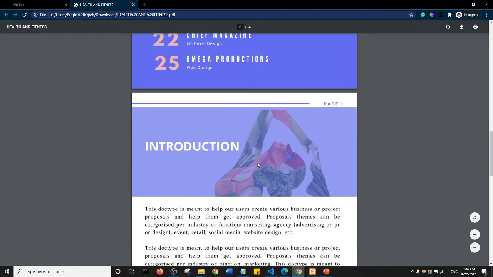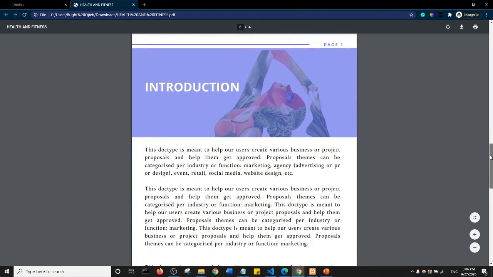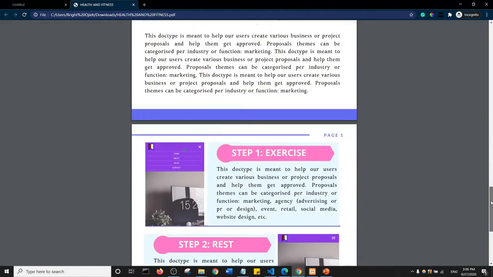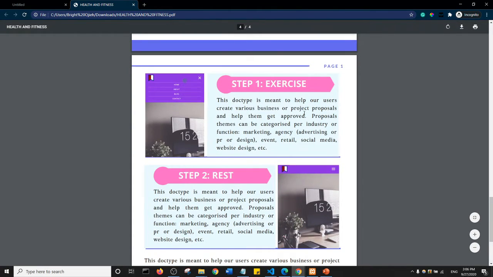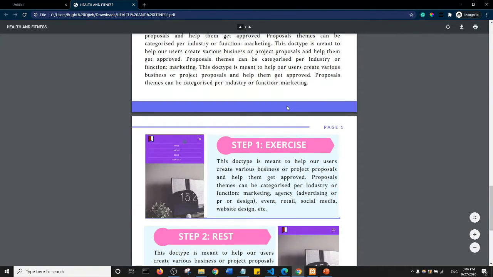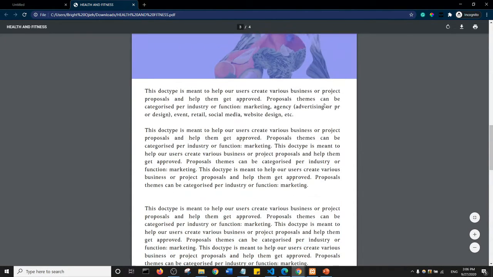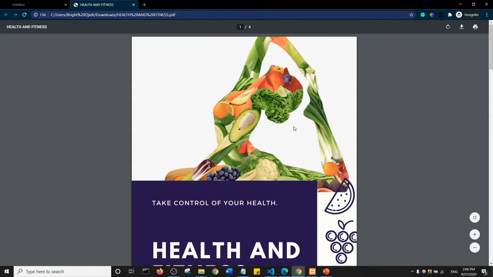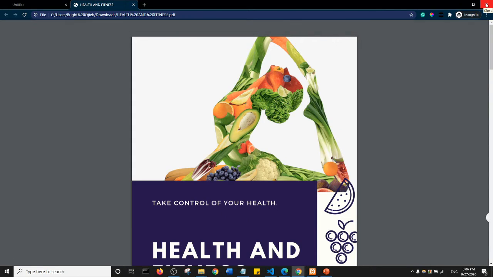And this is our introduction page. Let's scroll down. This is text, and then this is this interesting design we implemented here. I'm just assuming that this is the end of the ebook. Of course, I forgot to change the page number here, so I should have made this page 2 because this was page 1. But this is just a tutorial. I'm not actually publishing this ebook anywhere, so I'll go ahead and close this up.